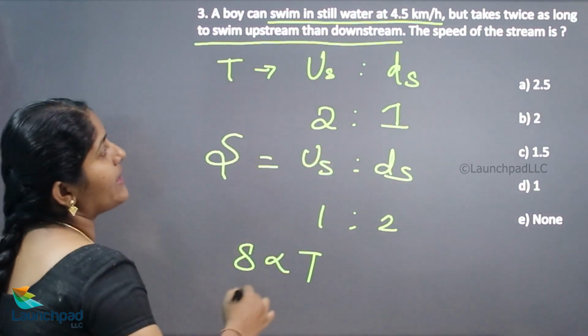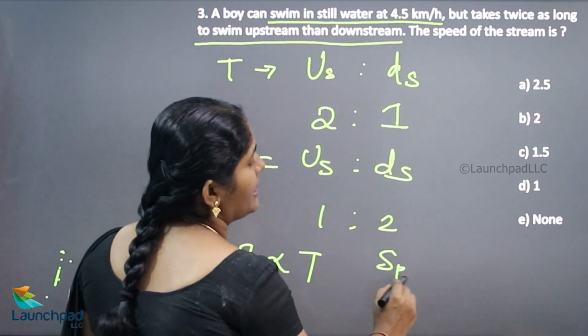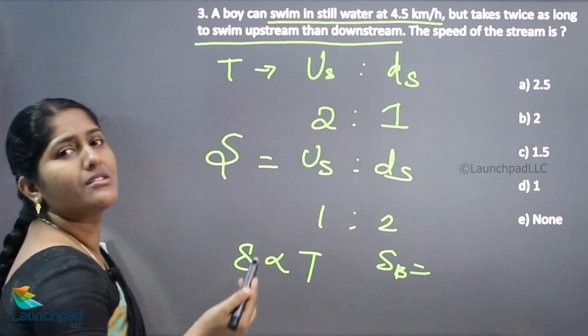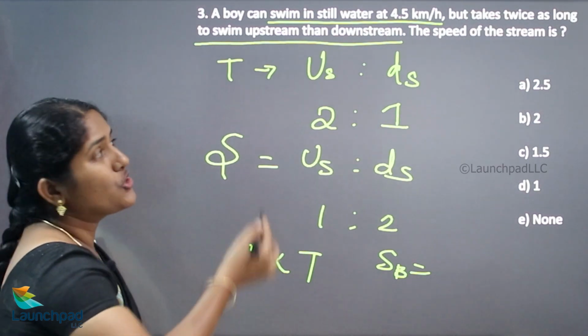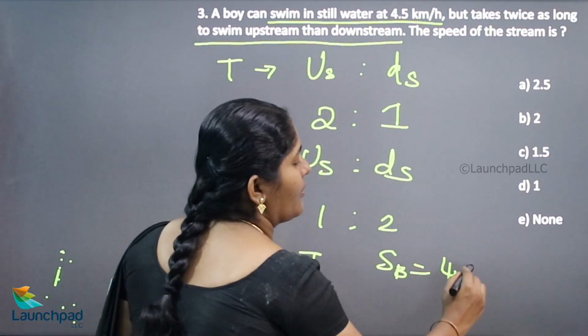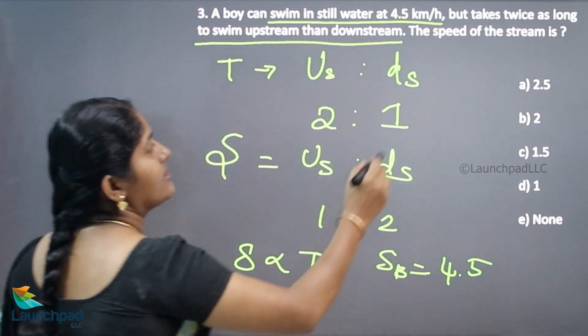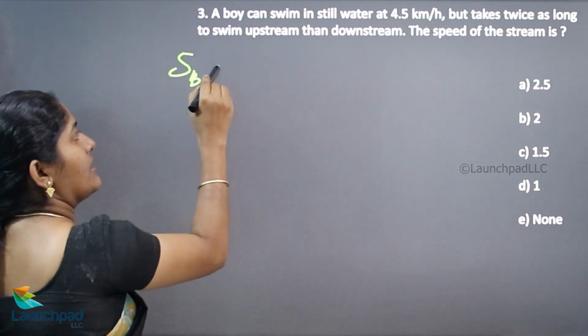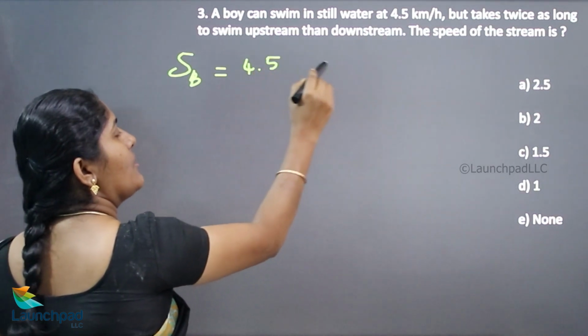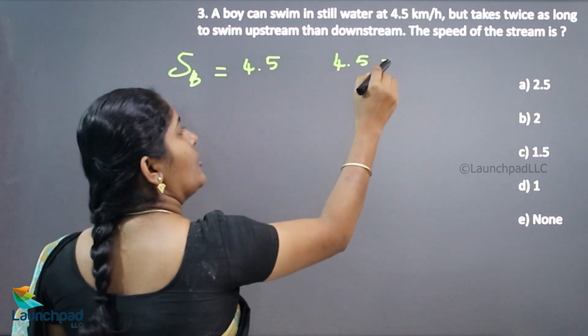According to this question, we know the speed of the boat. What is the speed of the boat? It is nothing but the speed of the man, which is 4.5. So I can equate this: speed of boat is 4.5 km per hour.